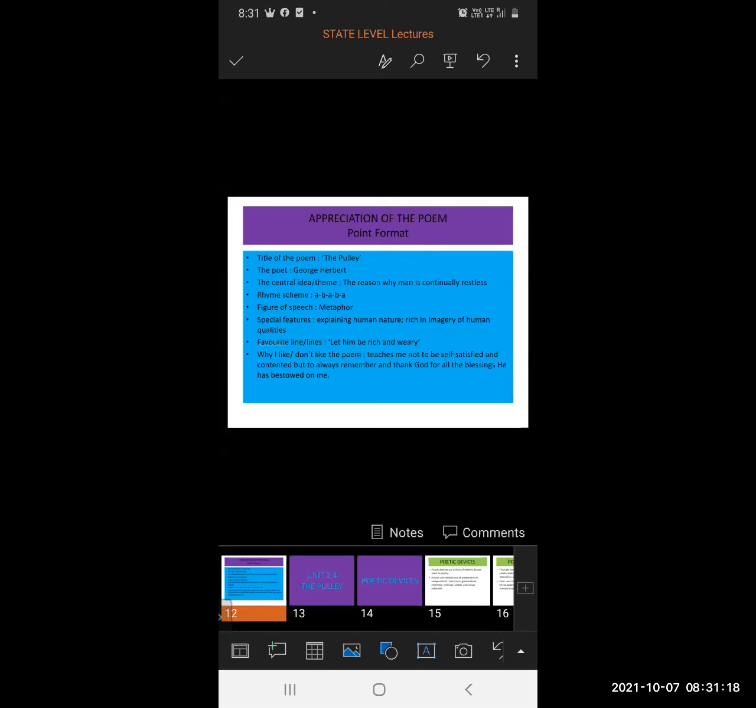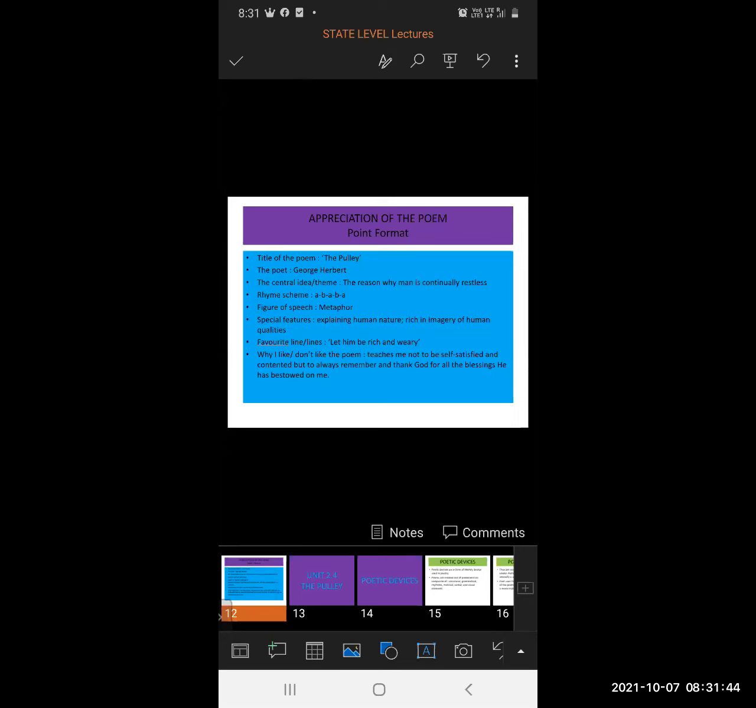Appreciation of the poem. Title of the poem, The Pulley. You can write the title of the poem is The Pulley, and the poet is George Herbert. Author of this poem is George Herbert. The central idea and theme of this poem is the reason why man is continually restless. And the rhyme scheme of the poem is ABABA. And the figure of speech is metaphor.